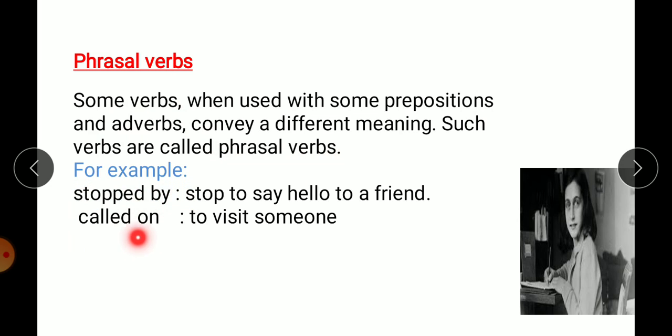stopped by, called on. Now, when these verbs work in combination with prepositions or adverbs, they form phrasal verbs, and these phrasal verbs have altogether a different meaning. In phrasal verbs का पूरी तरीके से एक अलग meaning होता है.